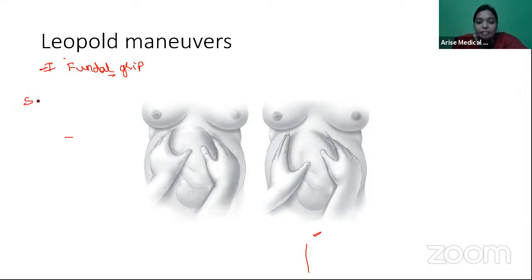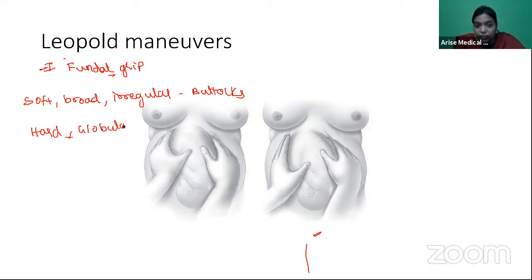If you feel a soft, broad, irregular structure, then what you're feeling is the buttocks. If you palpate a hard, globular, curved and ballotable structure, then it's the head of the fetus. So the first Leopold maneuver is the fundal grip.